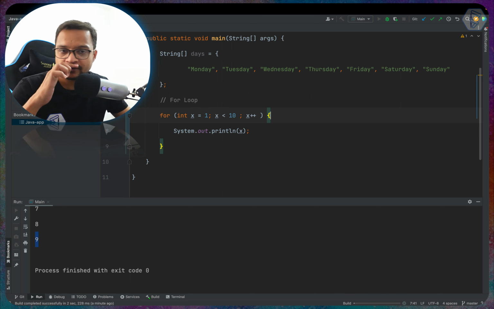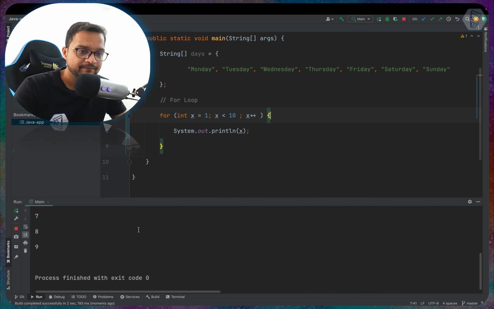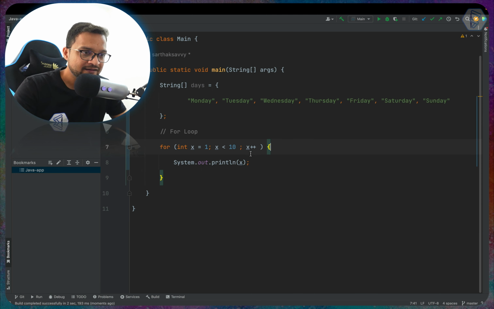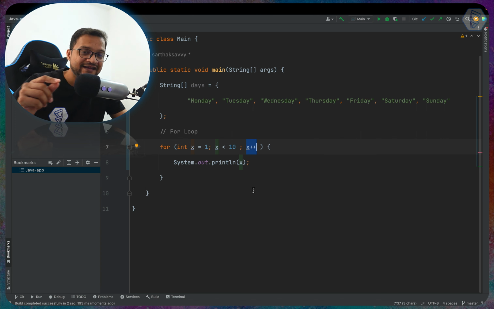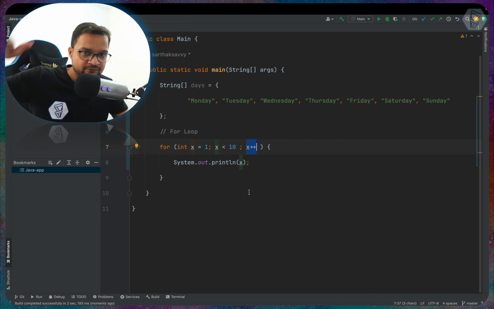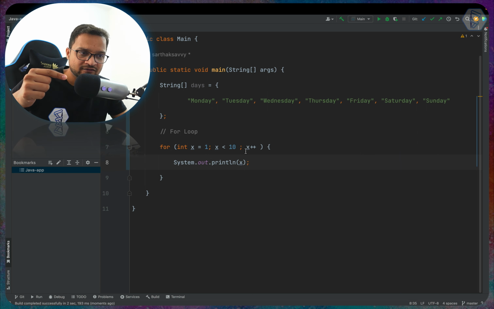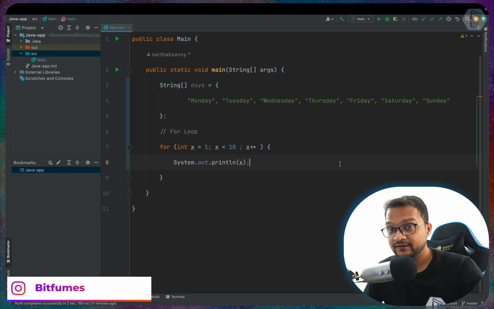One more time, if we run it, it starts from 1, goes till 9, because this x plus plus works after the first iteration. So the first iteration ends, then it says okay, what we have to do, increment the value by 1, and this is how the loop actually works.